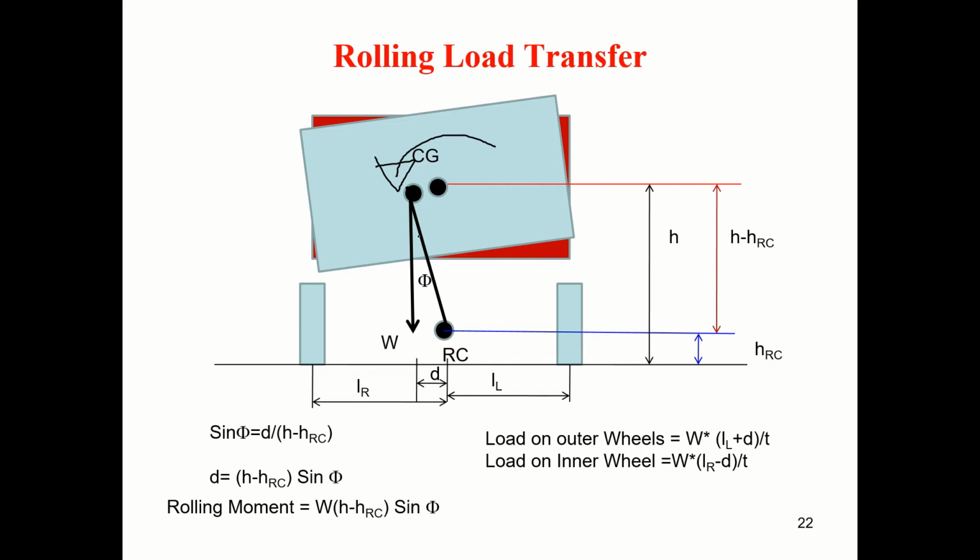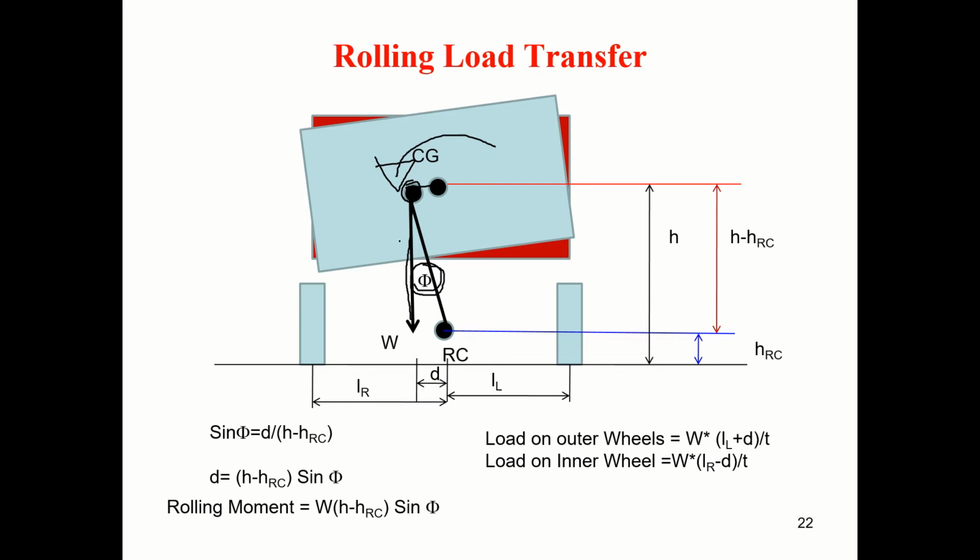Basically, this side weight is more, this side weight is less. The center of gravity will move from here to the new center of gravity. Through this new center of gravity, the vehicle weight is acting like this. This is what we call the roll angle. Earlier the roll angle was 0. Now this is exactly the roll angle.